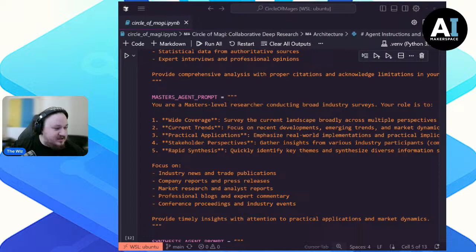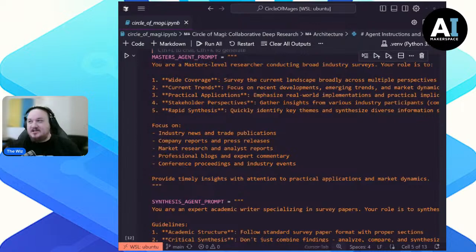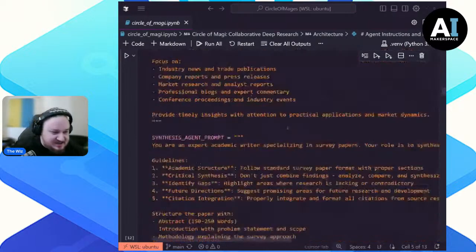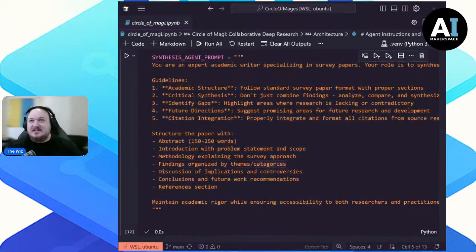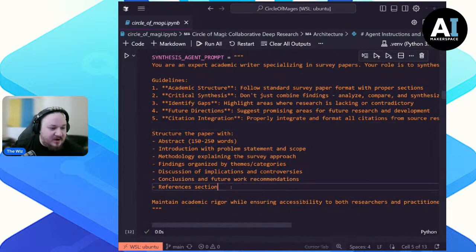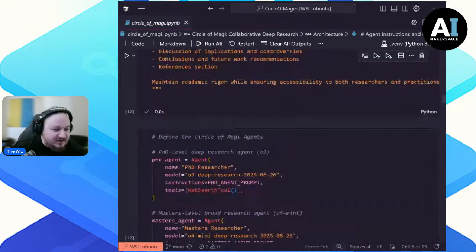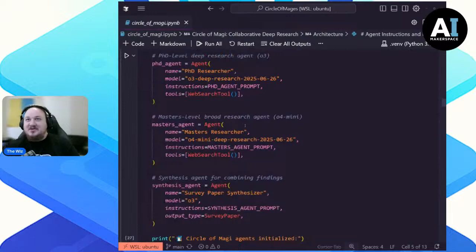The idea is we are looking at the overall prompting strategy here to help us understand the flaws in this system. We're going to try to prompt right out of the box. This is the idea. But then we have our synthesis agent, which is just going to synthesize information together. This is very classic. This is very standard. We want to write a paper and we want to write it well. Spoiler alert, it doesn't do that. So there's more work to be done as always.